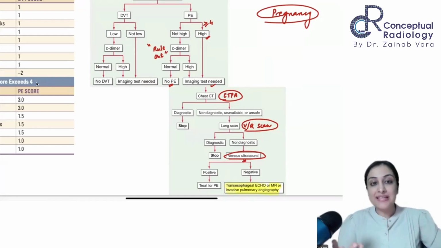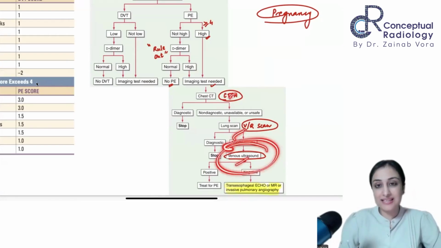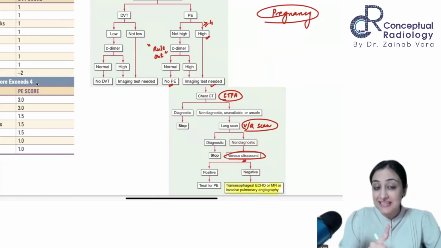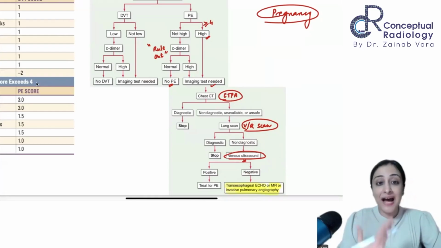let me just see whether I can diagnose it with any non-radiation modality or not. So what is my non-radiation modality? It is Doppler, right? So here the tables are turned. Let's start from here because my clinical suspicion anyways is high in pregnancy. Why? Because pregnancy in itself is pro-coagulant, right? In pregnancy, you have high levels of fibrinogen. So anyways, it is high.